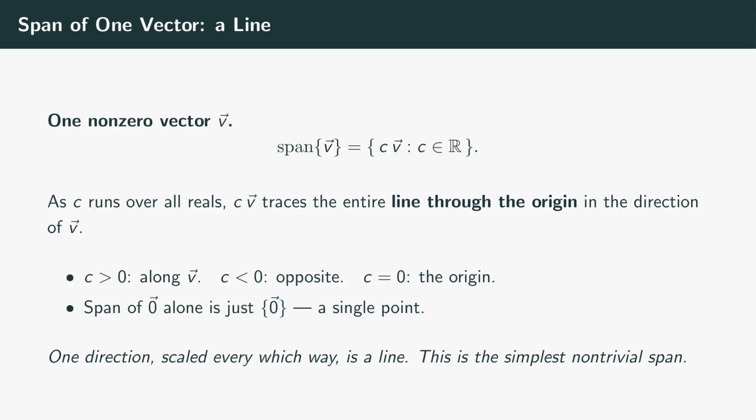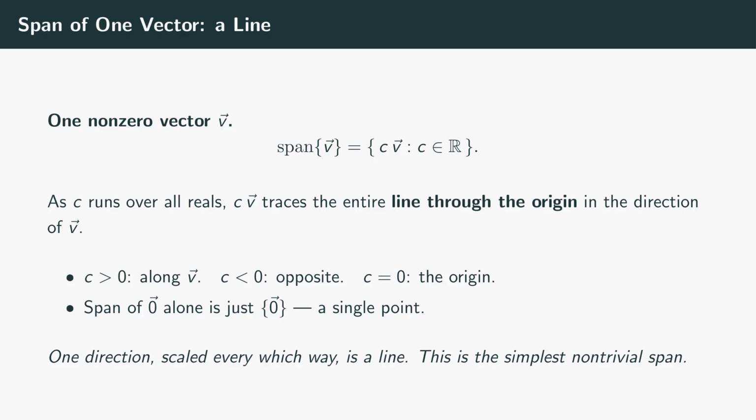Start with the smallest interesting case, a single non-zero vector v. Its span is the set of all scalar multiples of v, every c times v as c runs over all the real numbers. Picture what that traces out. When c is 1, you sit at the tip of v. Make c larger and you slide further out along the same direction. Make c a fraction and you sit part way. Make c negative and you shoot off the other way. Make c 0 and you're at the origin. As c sweeps through every real number, the point c times v sweeps out an entire straight line passing through the origin in the direction of v, so the span of one non-zero vector is a line.